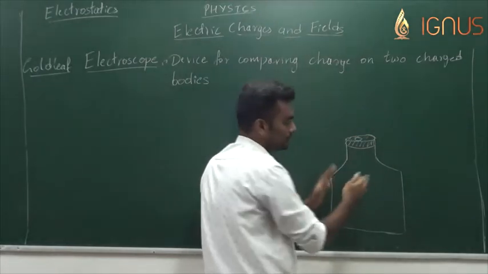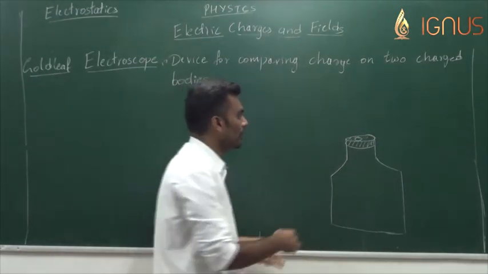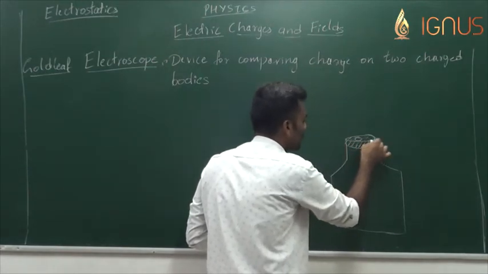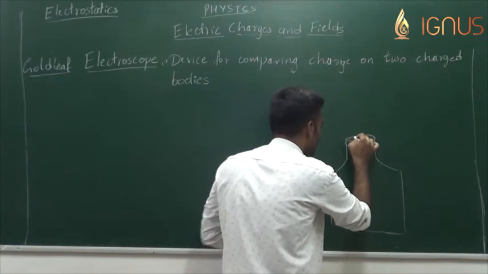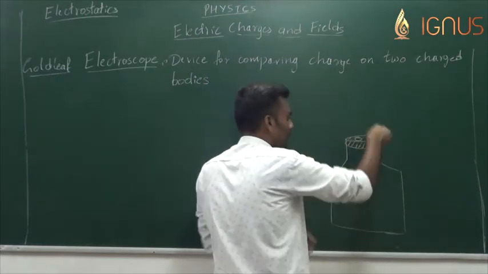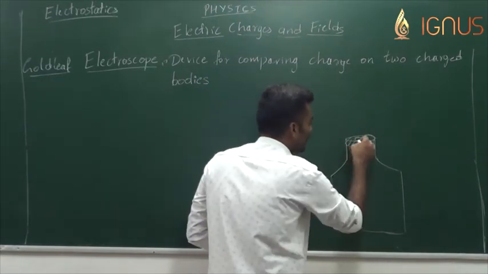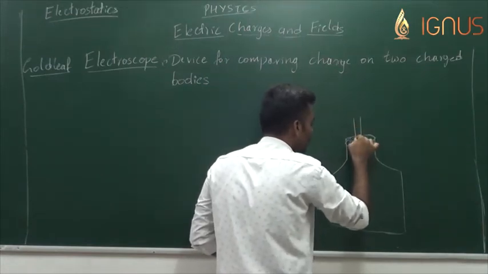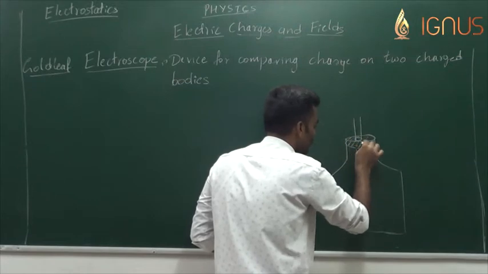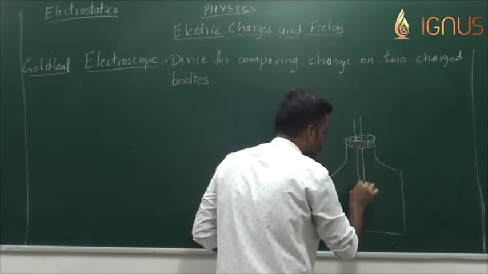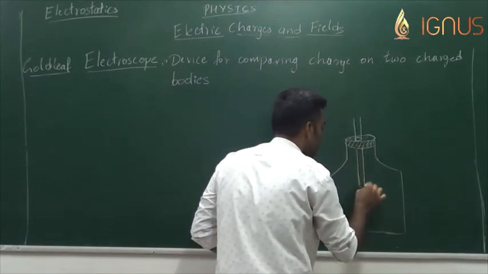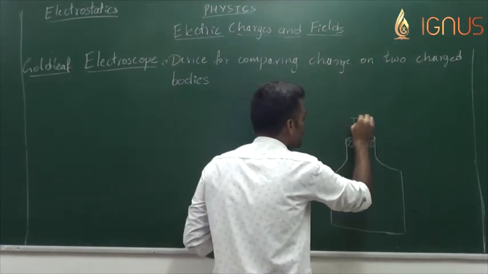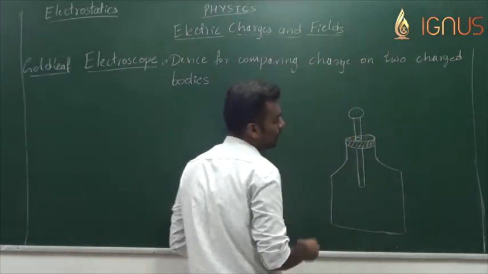Somewhat depressurized; maintaining an absolute vacuum is difficult. Fine. So the glass jar has a rubber cap, with a hole in the rubber cap through which a metal rod runs into the glass jar. This is the metal rod, on top of which we have a metal bob.